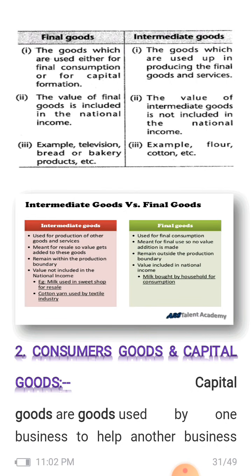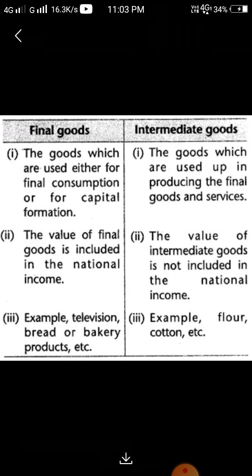So students, you understand the comparison of final goods and intermediate goods. Final goods are used either for final consumption or for capital formation. Intermediate goods are goods which are used up in producing final goods and services. The value of final goods is included in the national income.